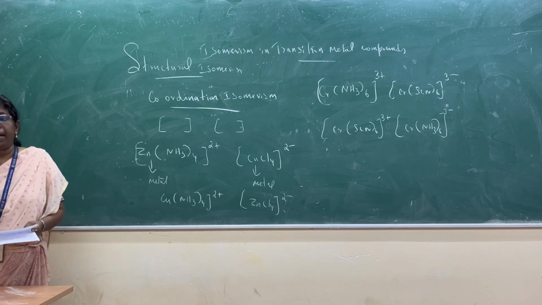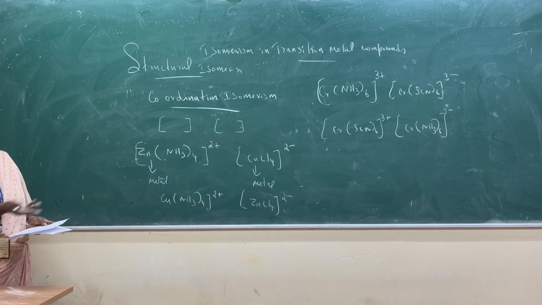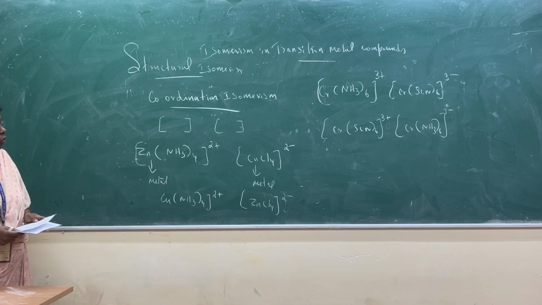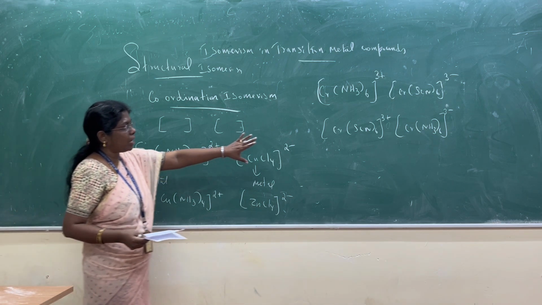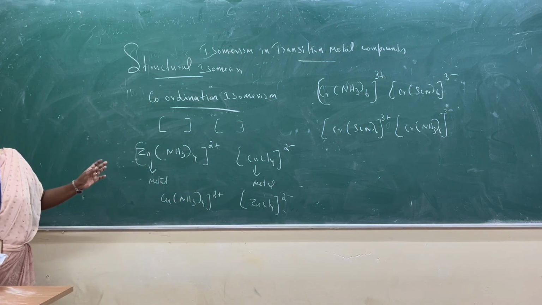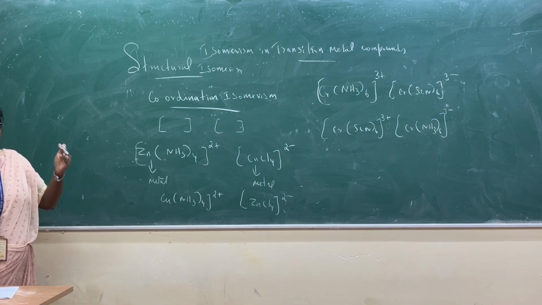So that is defined as the isomers formed by switching over or swapping of the metal atom between the two complex ions. So swapping of metal ion or swapping of ligand between the two coordination spheres is called coordination isomerism. So all of you have listened, all of you are clear, I think.